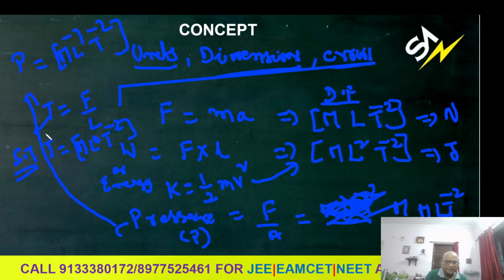Like that, one more quantity is spring constant. What is spring constant? Force by extension. It is also called the force constant, force by length or force by extension. E is extension, which means change in length, so that is also length.